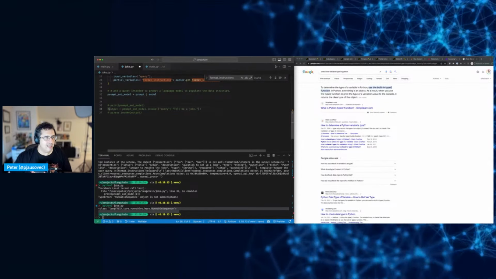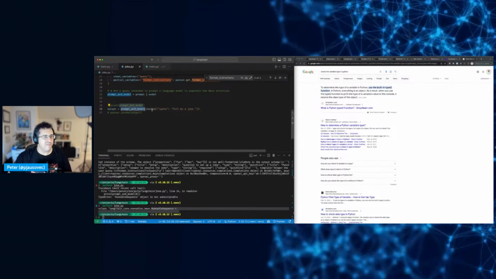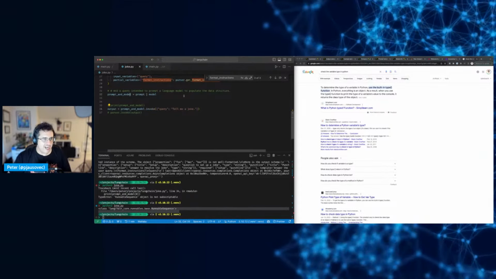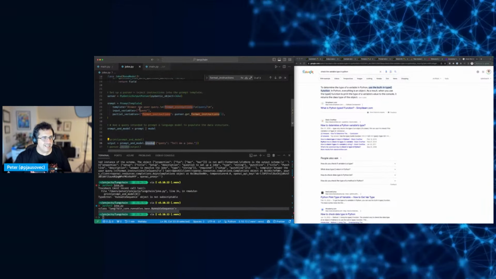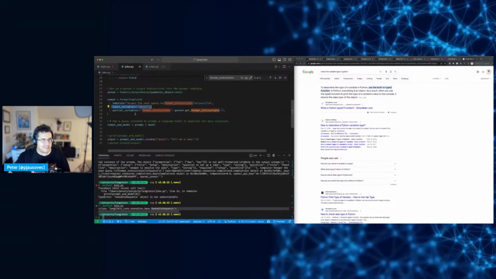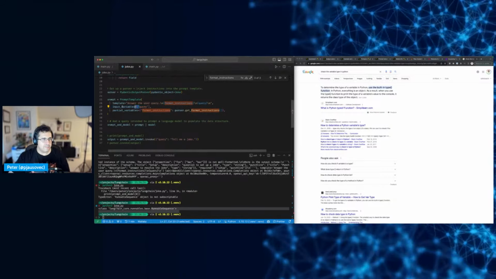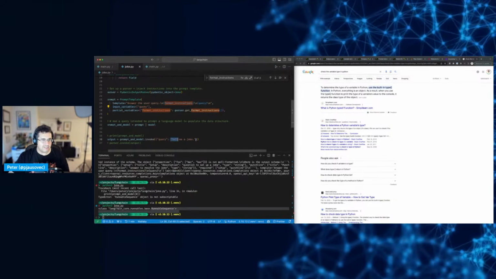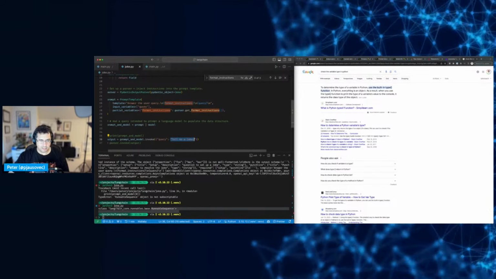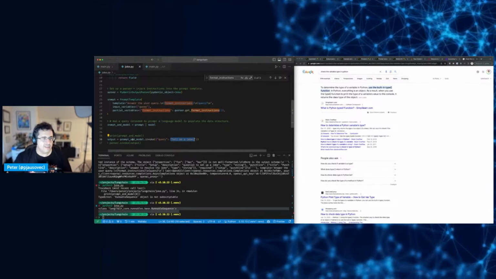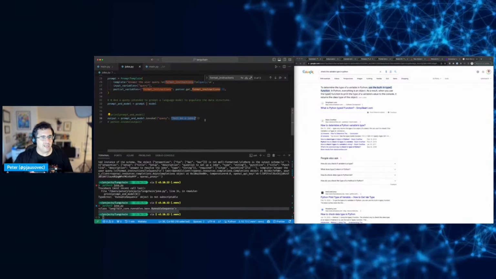So prompt and then output, we're just invoking it, right? We're invoking this chain, passing in the query because that's the only input variable we have, and this is something the user would type in. And then we get the output.